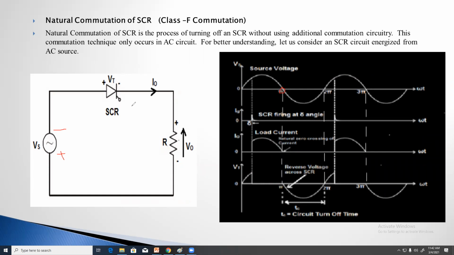When the SCR is turned off, it acts as an open circuit, and there is no current flowing through the load circuit. If there is no current flowing through the load circuit, the output voltage is also zero. So the output current is zero and the output voltage is zero. V0, I0: output voltage is zero as well as output current.